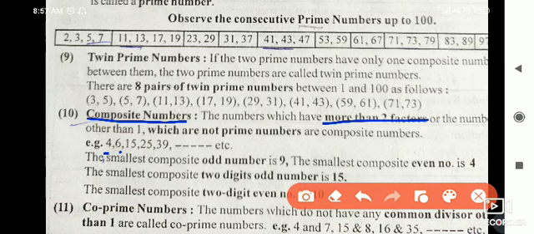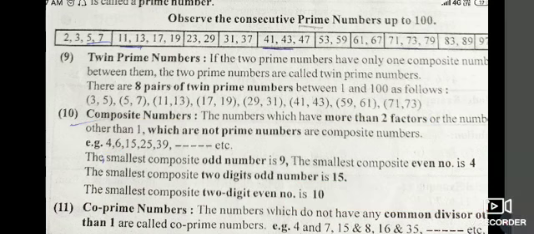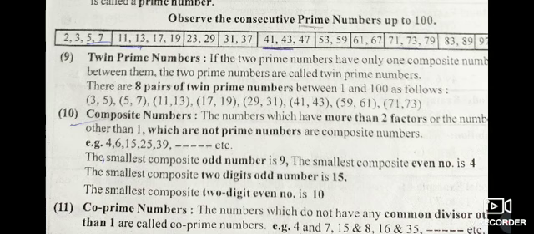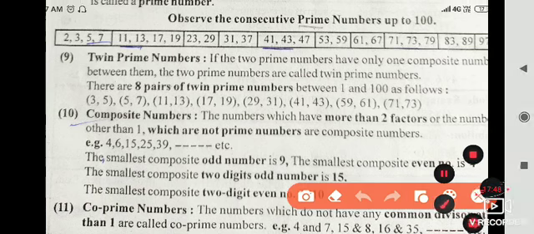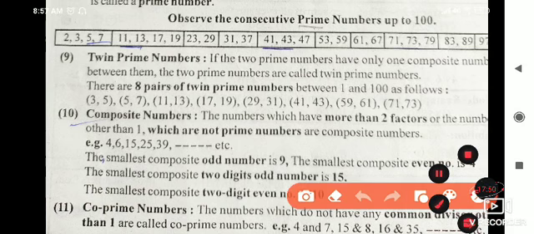One more definition: if you remove the prime numbers from the number series, the remaining numbers are the composite numbers. One more piece of information: the smallest composite odd number is 9, and the smallest composite even number is 4.